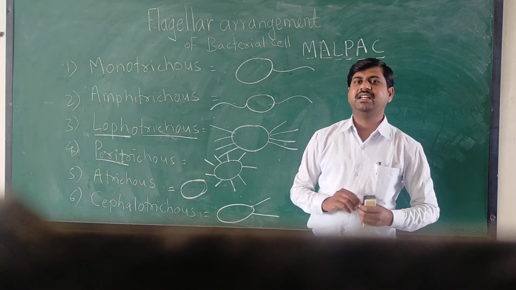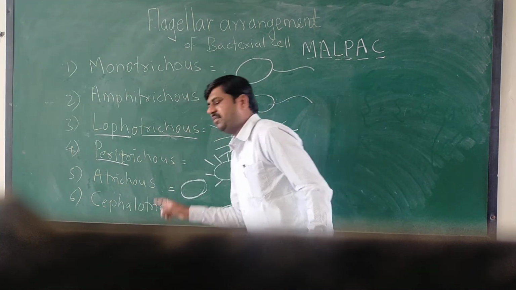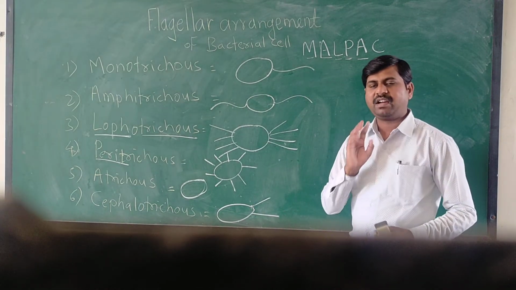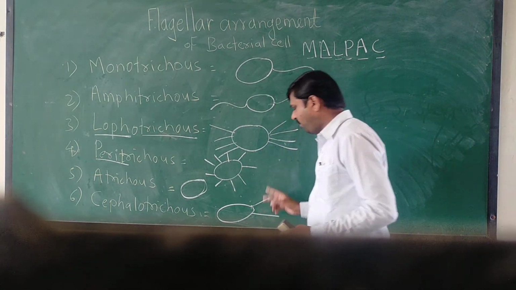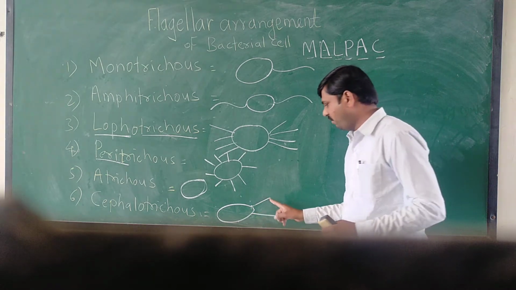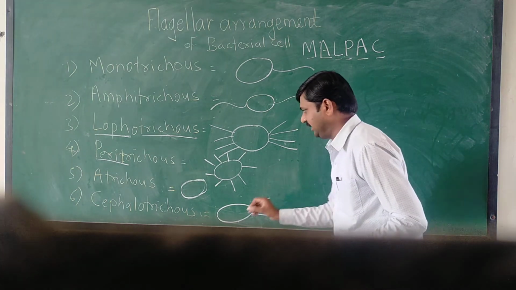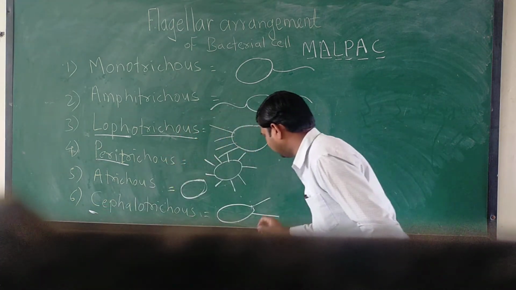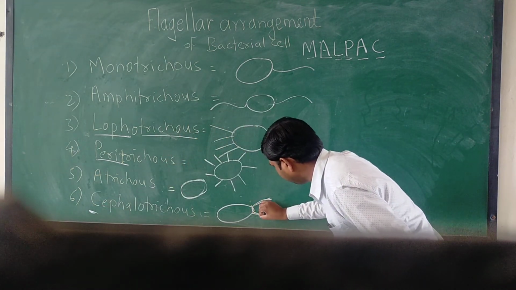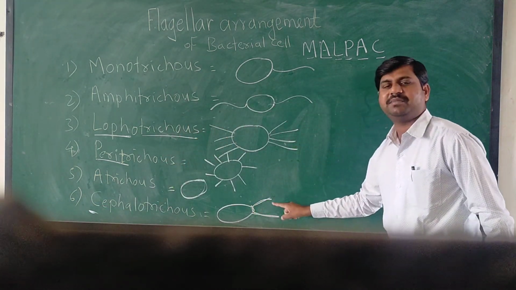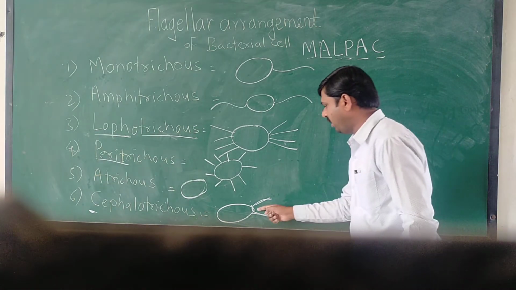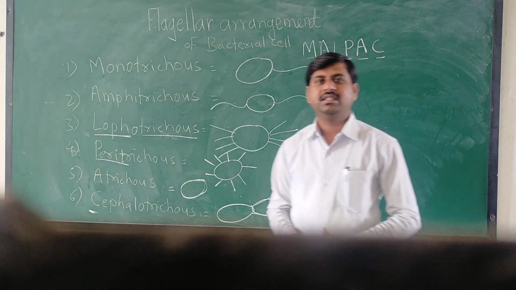And the last one is cephalotrichous. Cephalotrichous means a pair of flagella, or two flagella, is present at one end of the bacterial cell. That is C, cephalotrichous, meaning a pair of flagella is present at one end of the bacterial cell.